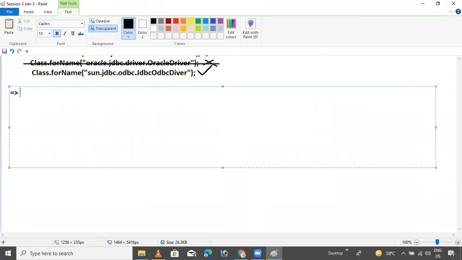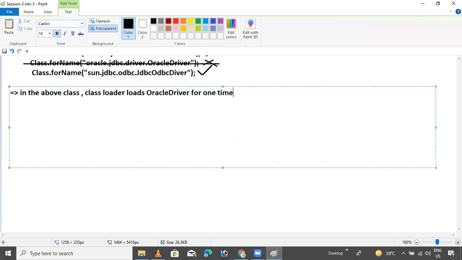Now the point is, in the above lines, in the above classes, the class loader loads OracleDriver for one time.